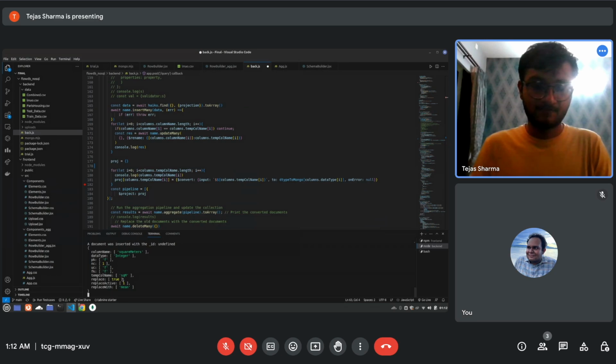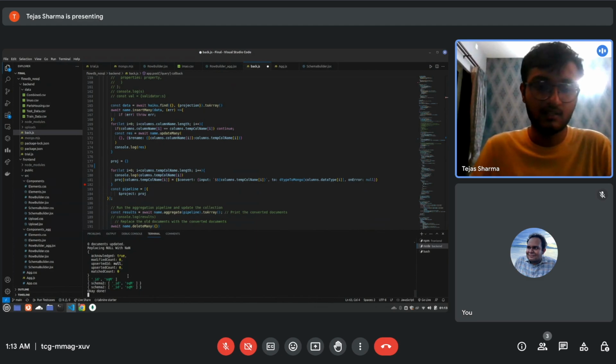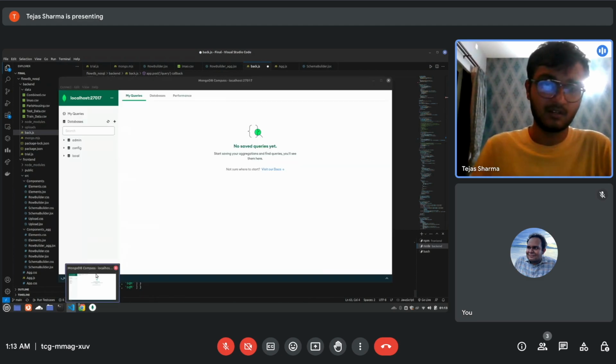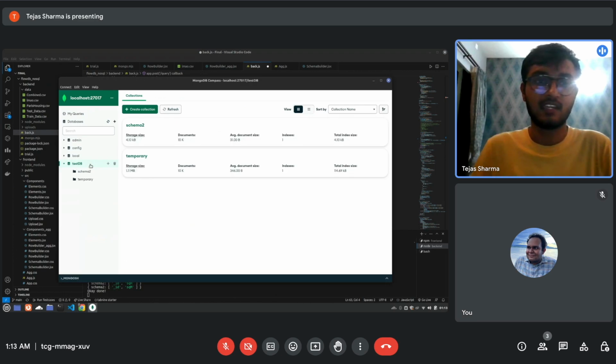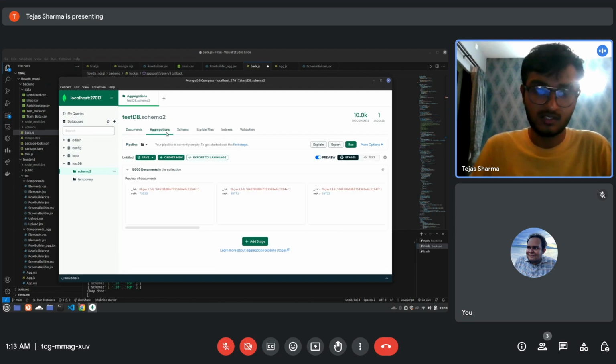We need to wait for the backend to run. Right. So as you can see, we have an OK done message, which means that the query has successfully run in the backend. Let us also use Mongo Compass to check if it has actually run. As you can see here, we can't really find any key which is null. So we could also search over here.